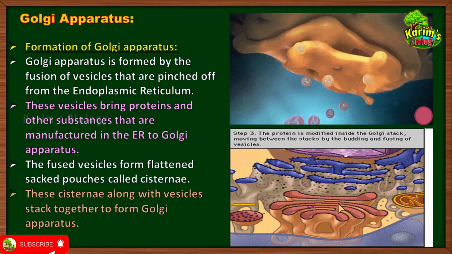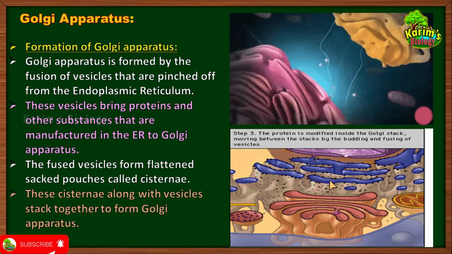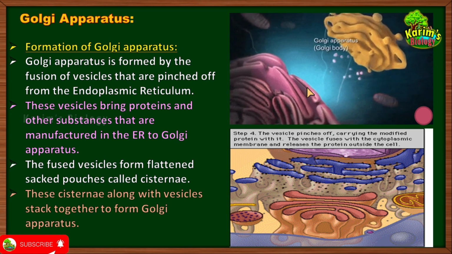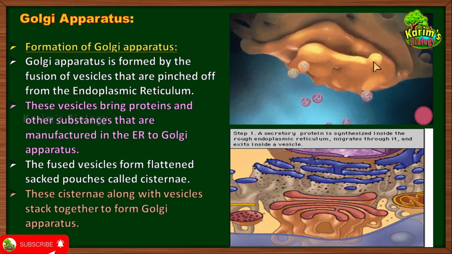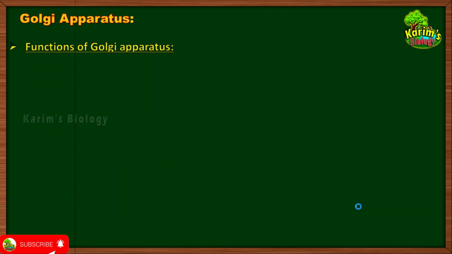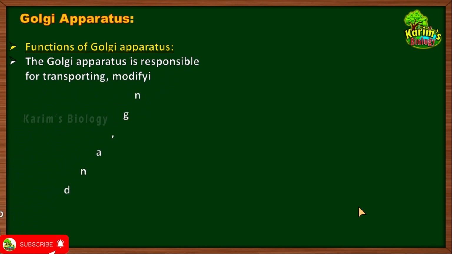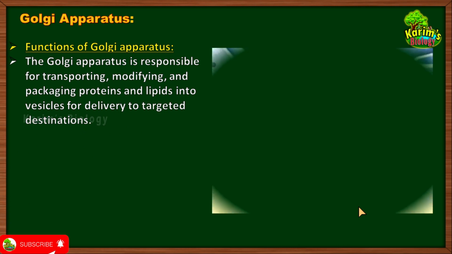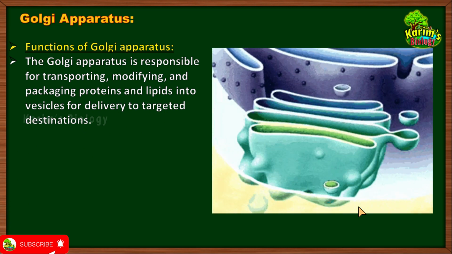Now I think you understood how the Golgi apparatus is formed. It is formed by these vesicles that are pinched off from the ER and eventually fused together to form the Golgi apparatus. Now let us discuss the functions of the Golgi apparatus. The Golgi apparatus is responsible for transporting, modifying and packaging of proteins and lipids into vesicles for delivery to targeted destinations.